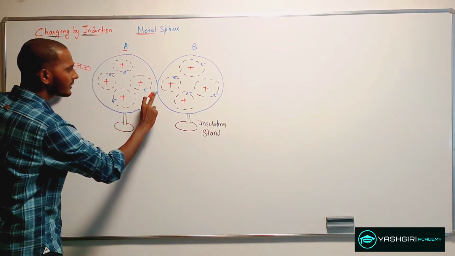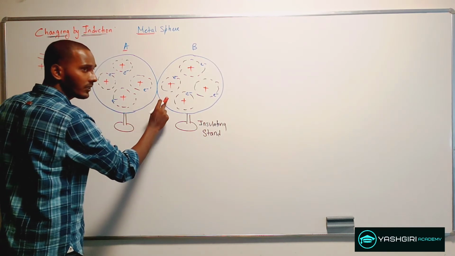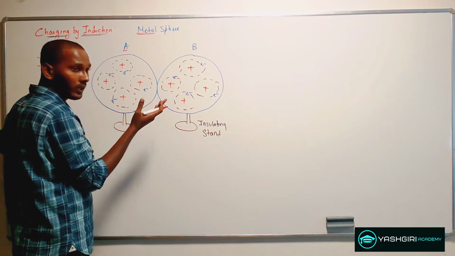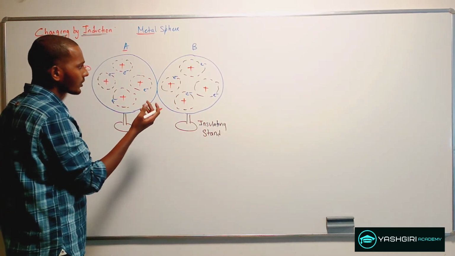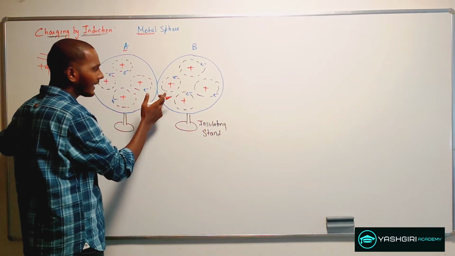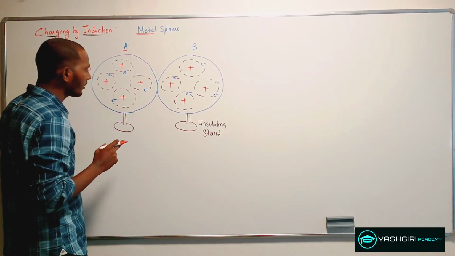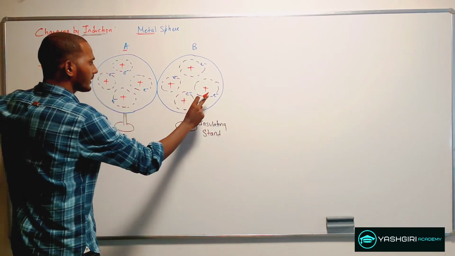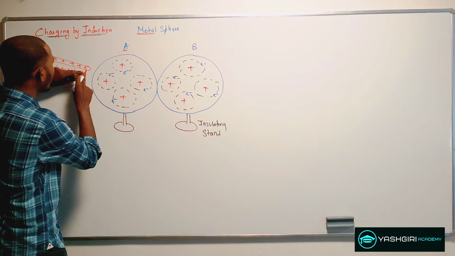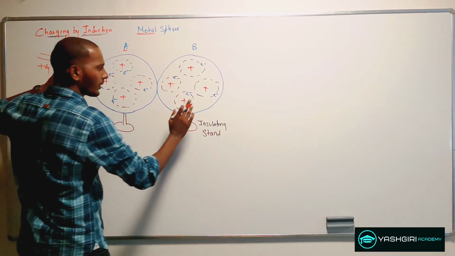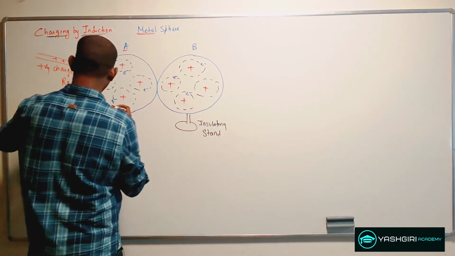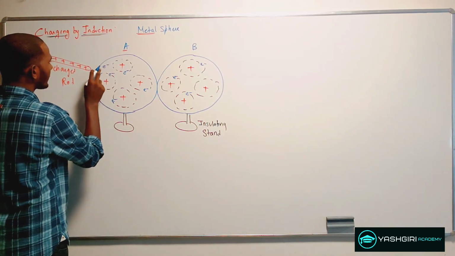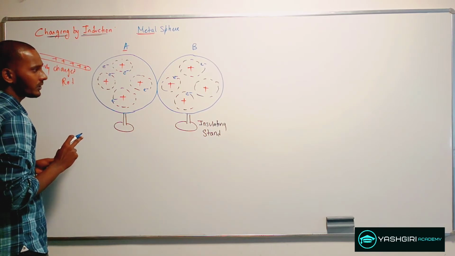Now if you see these two spheres are touching each other, so both the spheres are your metallic bodies that are good conductors of electricity. So they will easily allow the passage of electric charges from one body to the other body. Here, suppose one electron is getting transferred, or is getting attracted towards this positive rod. So let's take an example. One of the electrons is getting attracted by the positively charged rod.